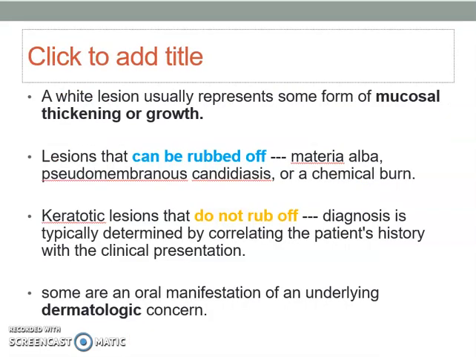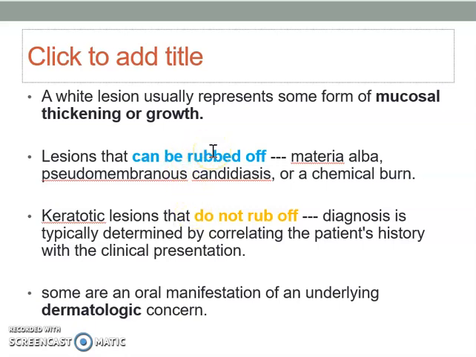White lesions usually represent some form of mucosal thickening or growth that can be seen in the histological appearance. The epithelium is usually hyperplastic, and most white lesions we can categorize into two types. One can be rubbed off or scraped off, and another cannot be rubbed off or scraped off.